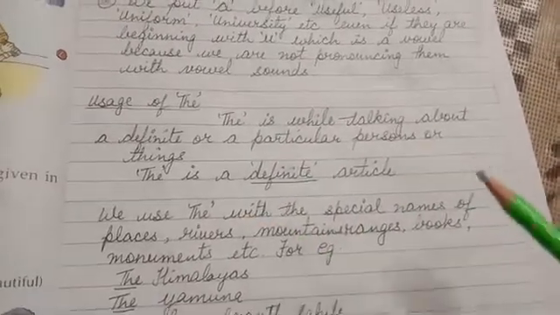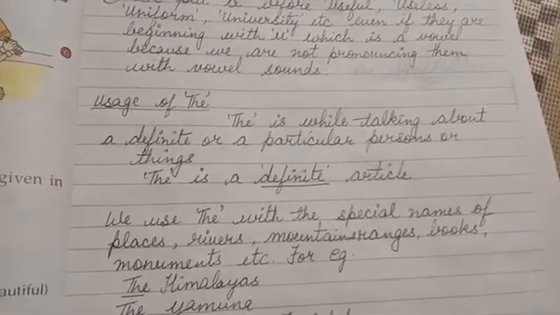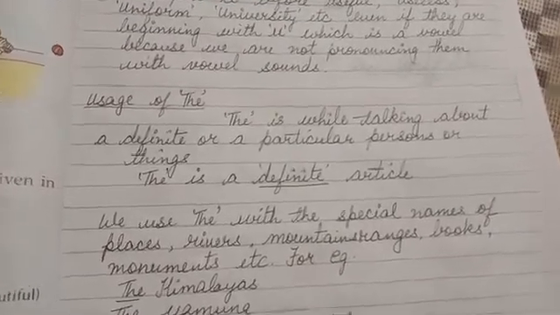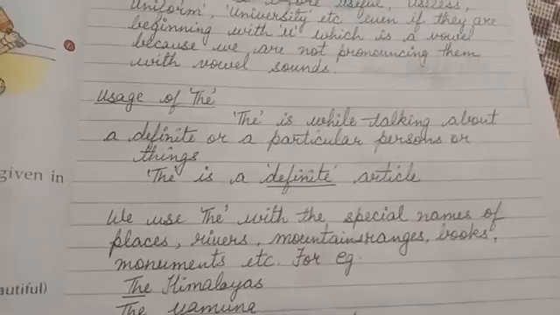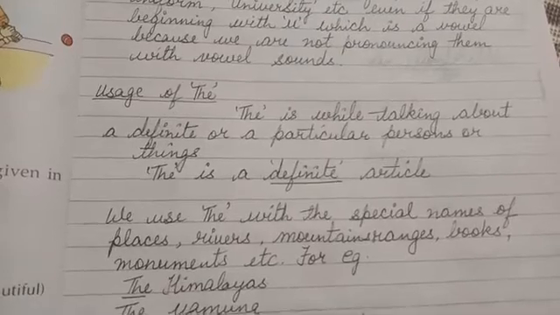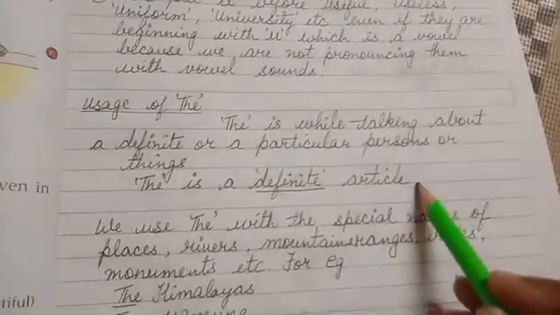But when I say the house where I live, I'm talking about that house. The house where I live is in Kalka. If I say this, I cannot use a here.